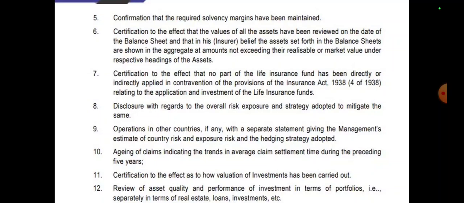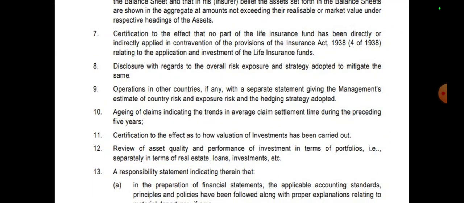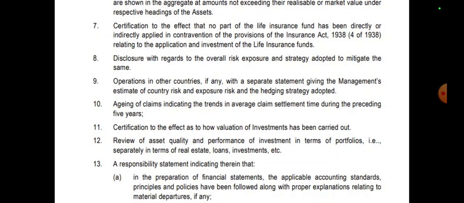Certification to the effect that no part of the life insurance fund has been directly or indirectly applied in contravention of the provisions of the Insurance Act relating to the application and investments of insurance funds. Disclosure with regards to the overall risk exposure and strategy adopted to mitigate the same. Operations in countries, if any, with a separate statement giving the management estimate of country risk and exposure risk and the hedging strategy adopted. Aging of claims, indicating the trends in average claim settlement time during the preceding 5 years.